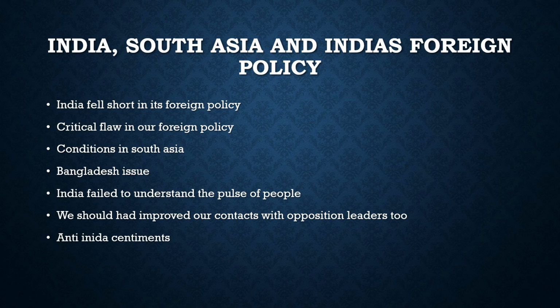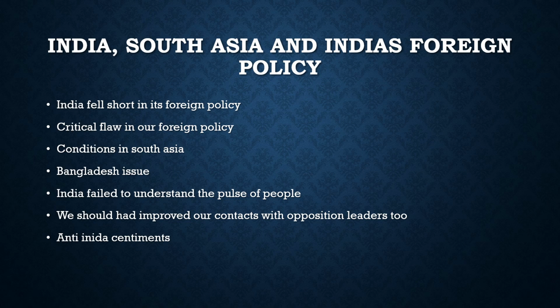Finally, we had the case of Bangladesh. Before the protests came in Bangladesh, and finally when Sheikh Hasina resigned, there was not even a single article in India that envisioned that this could happen.